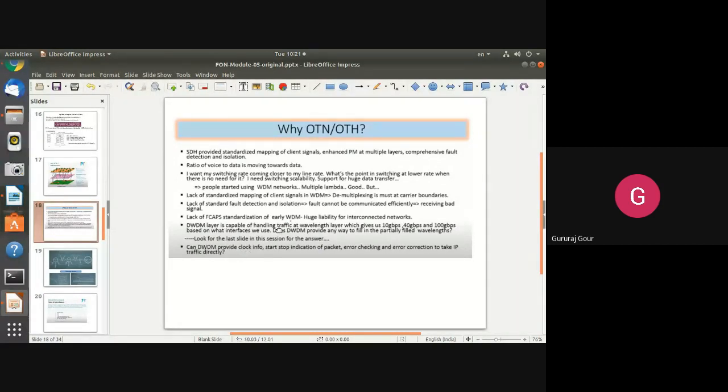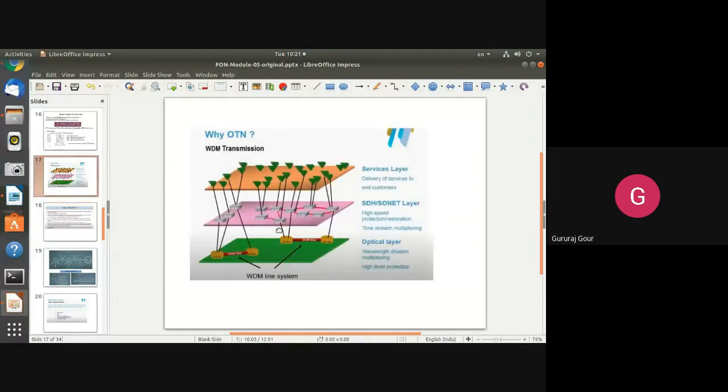So that means these are the issues. Starting from SDH, you go to WDM, then WDM to DWDM. If one of them supports a single wavelength, then the ratio of data to speed is less. Or if the other supports multiple wavelengths, then it suffers from fault detection and isolation issues.